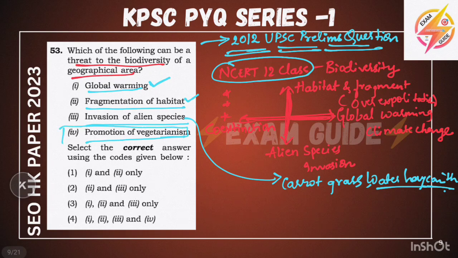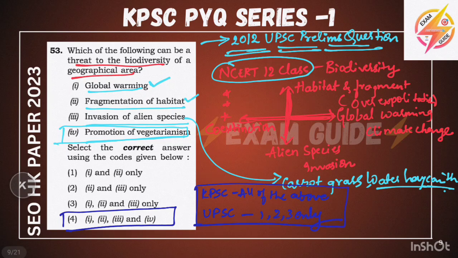This does not sound good, but there is one controversy about this question. The KPSC key answer was all of the above, but the UPSC key answer was 1, 2 and 3 only, not 4. So according to KPSC, all of the above, and according to UPSC, 1, 2 and 3. We are doing the KPSC PYQ series, so I am saying all of the above.